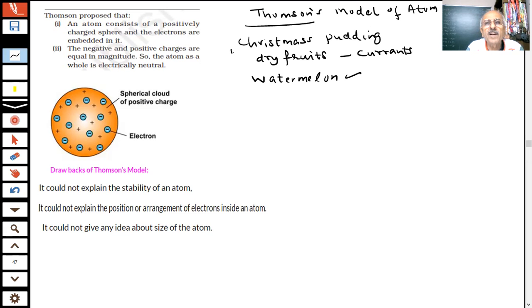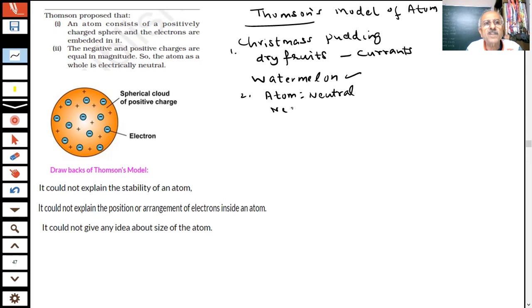And the important point is that the negative and positive charges are equal in magnitude, because the atom is neutral, students. Atom is neutral. Okay? How can it be neutral? If the negative and positive charges are equal in magnitude.